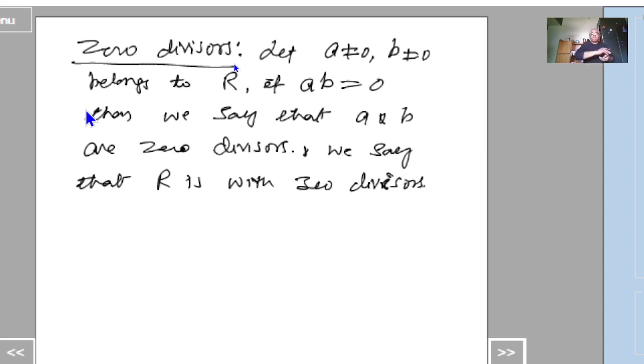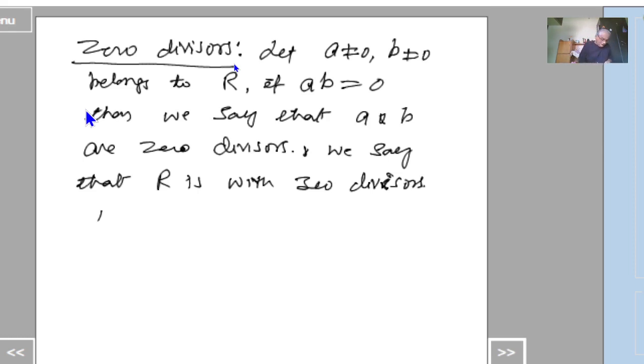If such elements a and b exist such that a is not equal to 0, b is not equal to 0, but ab = 0, then we say that a and b are zero divisors. So a is known as the left zero divisor and b is known as the right zero divisor.